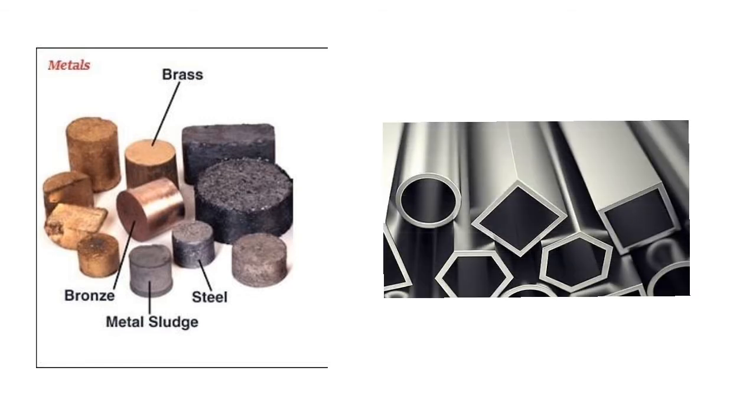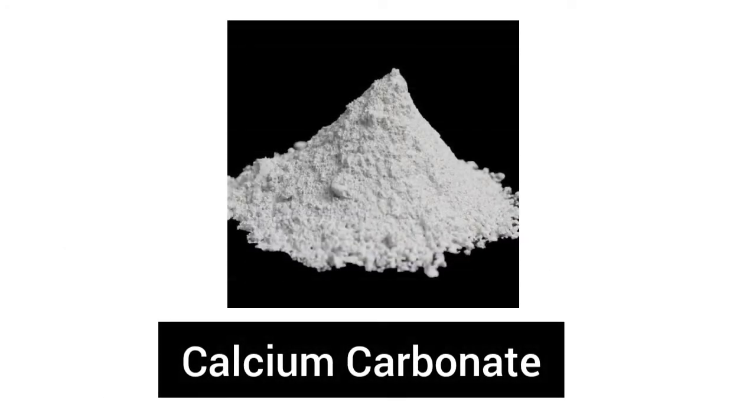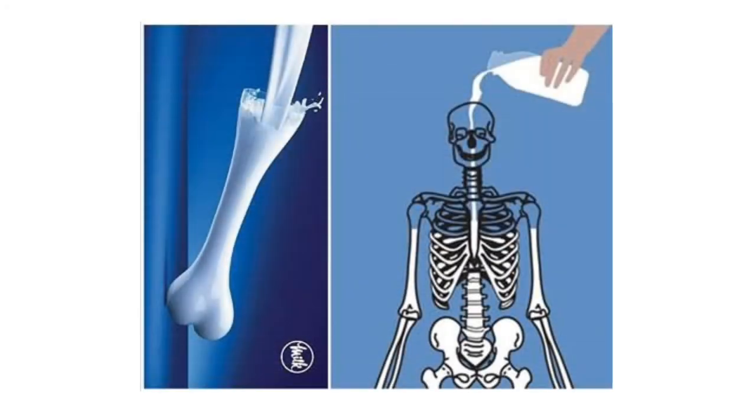The combination of iron and carbon is used in construction. Iron can be recycled also. Now about calcium. The most common calcium compound on earth is calcium carbonate. Calcium ions outside cells are important for maintaining the potential difference across cell membranes, protein synthesis, and bone formation.